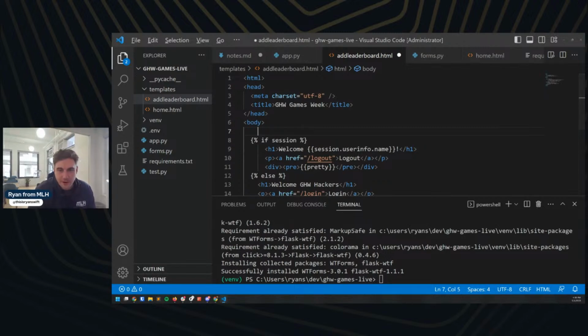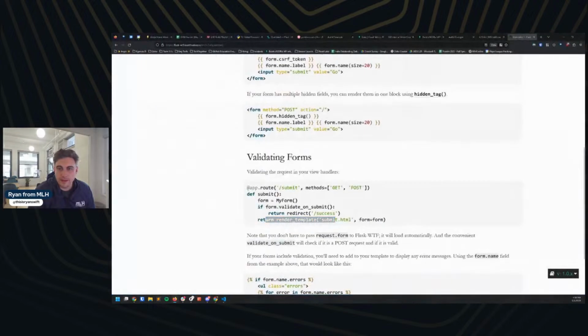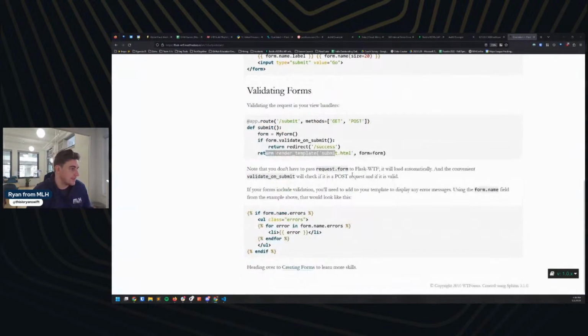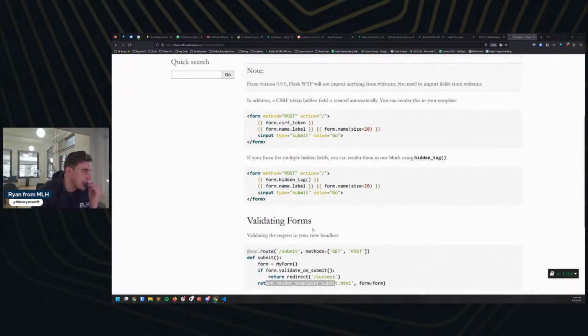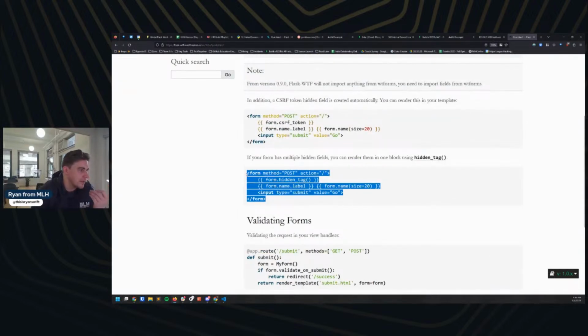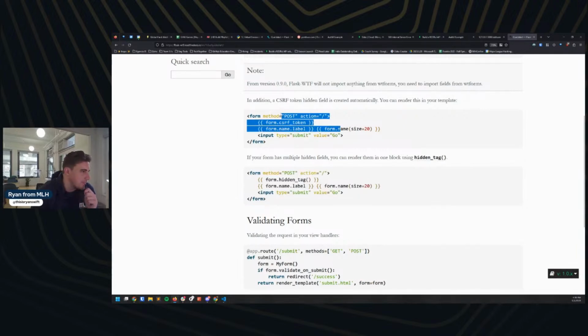So here for our HTML, I'm going to reference, let me pull this on screen for you all again, what they have. And so here's the little HTML that they have for this. You can see we're not using the CSRF token in this case, but I can see they're just making a form using HTML.